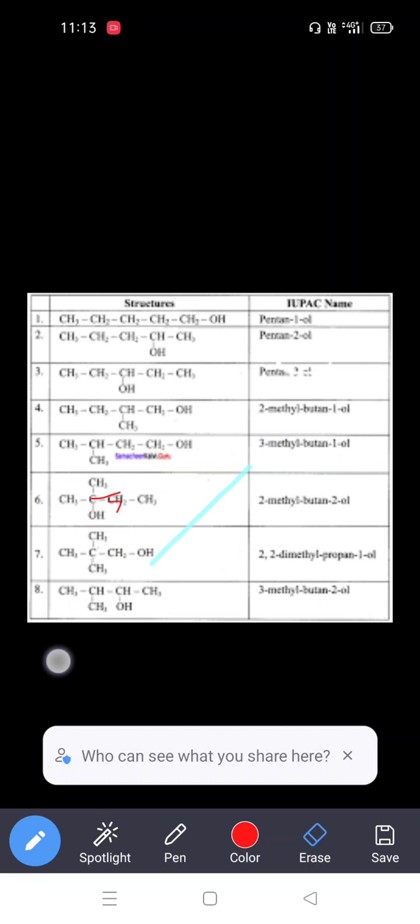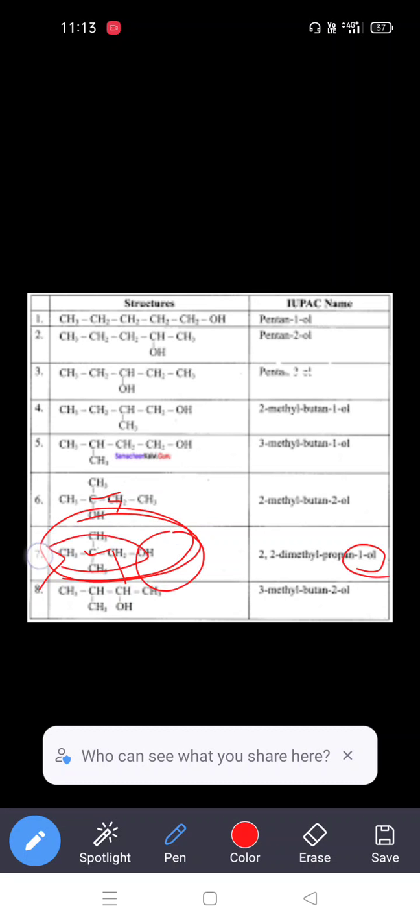We have so many examples regarding this, especially in IUPAC name literature. To understand the IUPAC nomenclature of these compounds, you need a lot of practice. So this one, the seventh one, we are giving priority 1, 2, 3. Here the hydroxy position is at 1. The number of carbons in the straight chain is 3, prop. And there is a 2,2-dimethyl substitution on this compound.